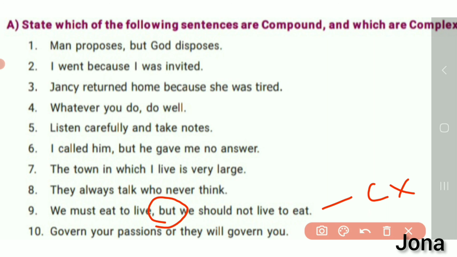Govern your passions or they will govern you. Here govern your passions is a command. They will govern you. In between we have or, the conjunction word there. So we can say this is a compound sentence.